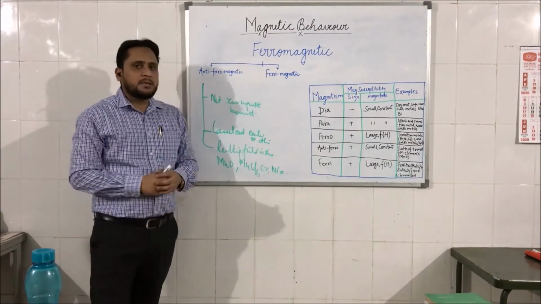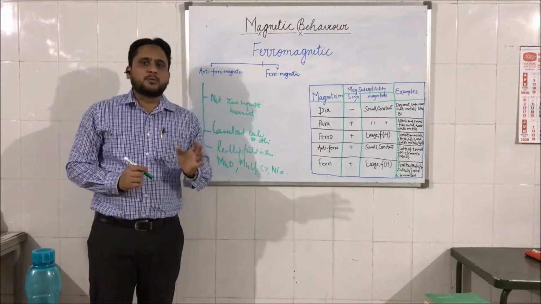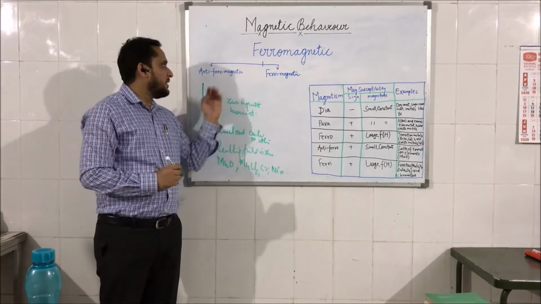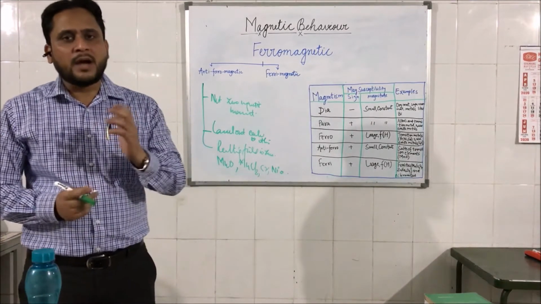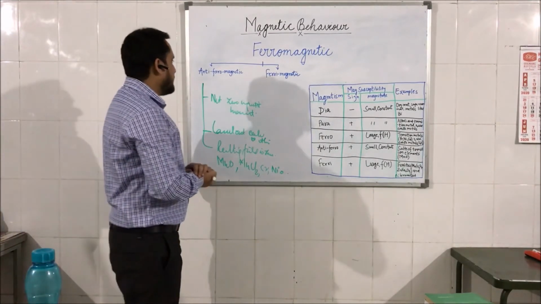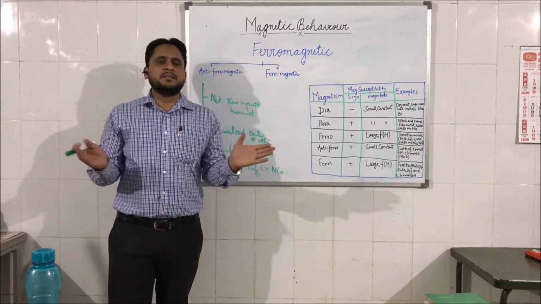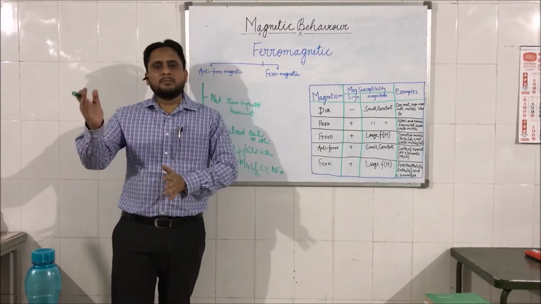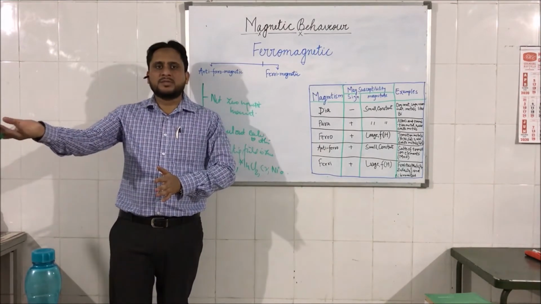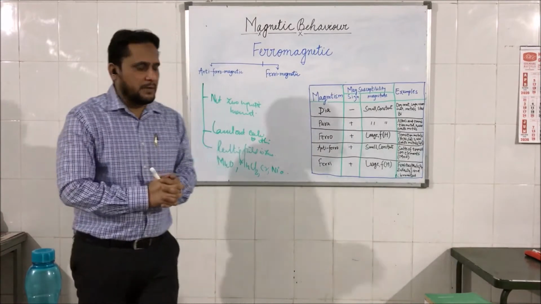Above a temperature which is known as Neel's point or Neel's temperature, these antiferromagnetic materials behave as a paramagnetic material. Why does this happen? Because at low temperature these materials have anti-parallel spin, meaning the same number of atoms are aligned in one direction while an equal number are aligned in the opposite direction, because of which they have zero magnetic moment.